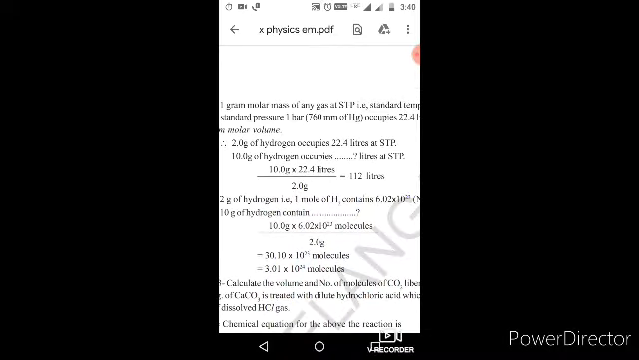The solution is also given here: 2.0 grams of hydrogen occupies 22.4 liters at STP. Next, 10 grams of hydrogen occupies how many liters at STP? 10.0 grams into 22.4 liters divided by 2 grams. After calculation you will get 112 liters.